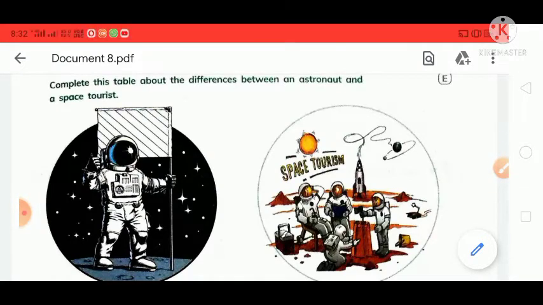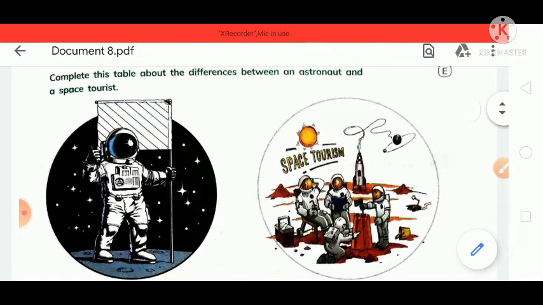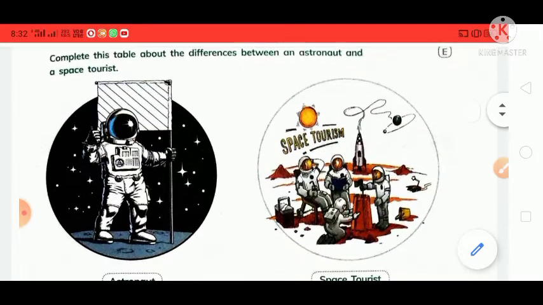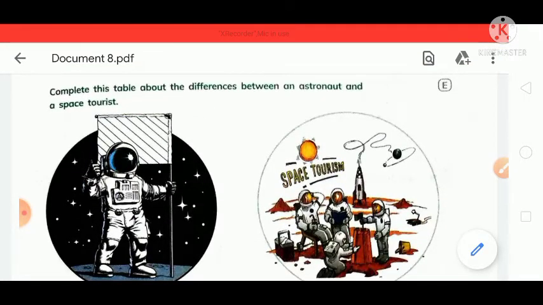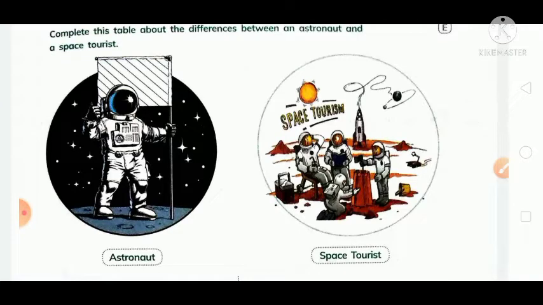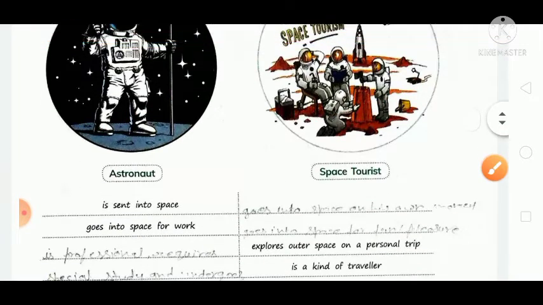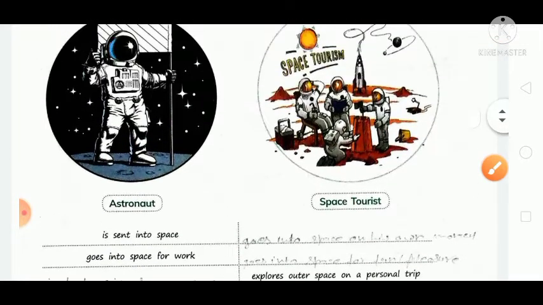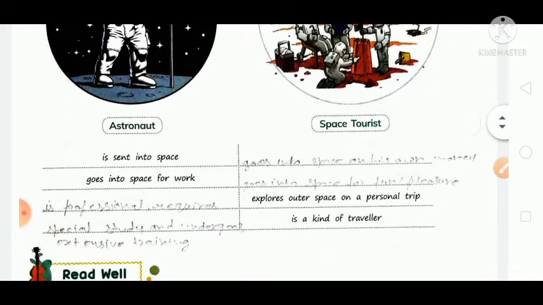Today we are going to solve the exercise of the chapter. The chapter name is Getting Future Ready. Here is the first exercise: complete this table about the differences between an astronaut and a space tourist. You can see here the picture of an astronaut, and here is the picture of a space tourist. How can you define the difference between both types of person?